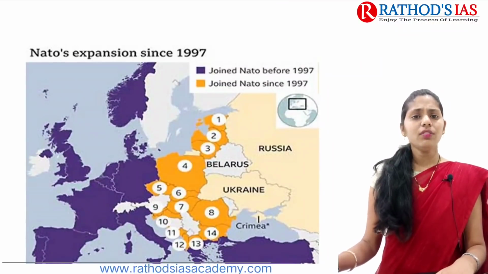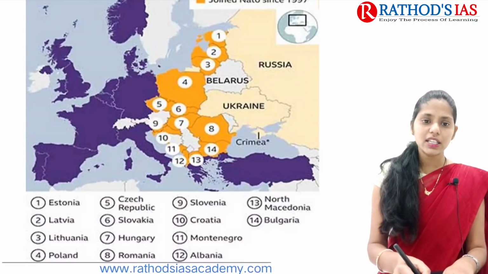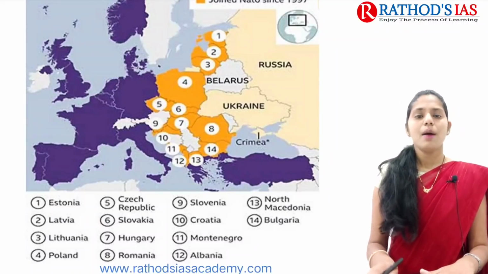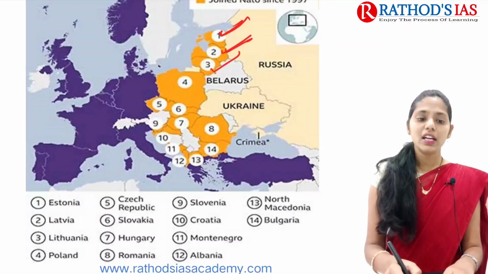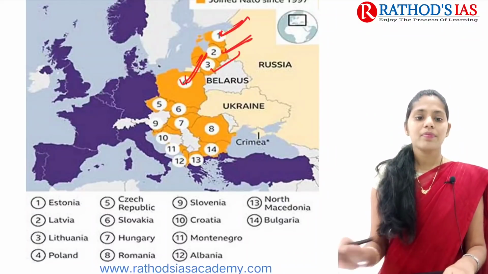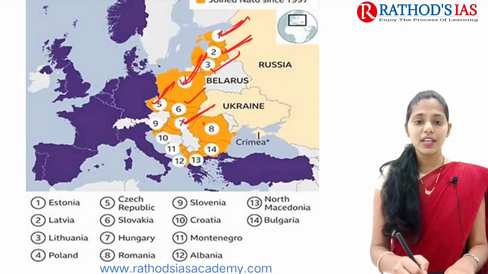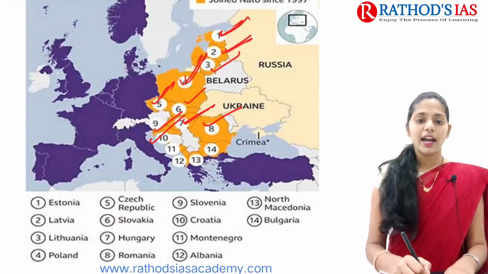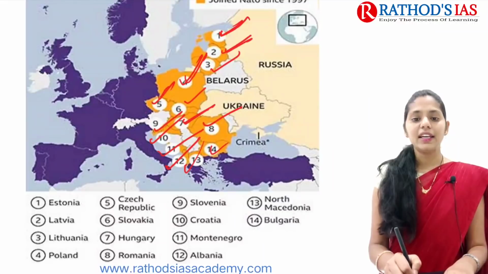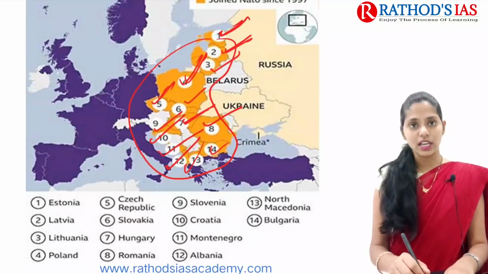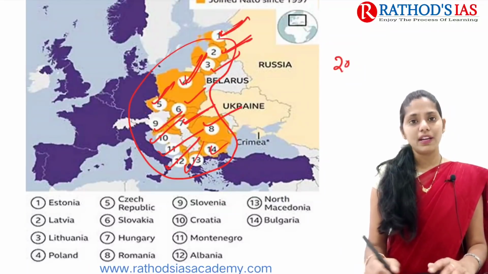And here, if you are talking about NATO expansion, which mainly started after the disintegration of the USSR. Earlier these countries were part of the USSR, but after its disintegration, countries like Estonia, Latvia and Lithuania, as well as Poland and Czech Republic, Slovakia, Hungary and Romania, okay, and Slovenia, Croatia, Montenegro, Albania, North Macedonia and Bulgaria. So these are the countries which mainly joined NATO after 1997. And more recently, in 2020, North Macedonia also joined NATO.